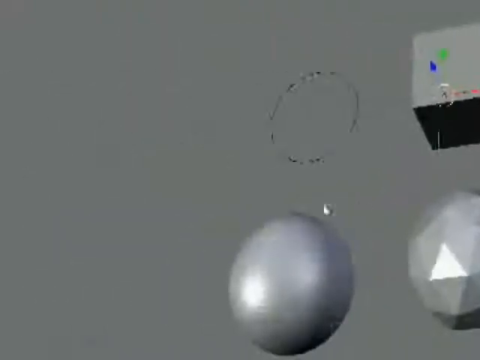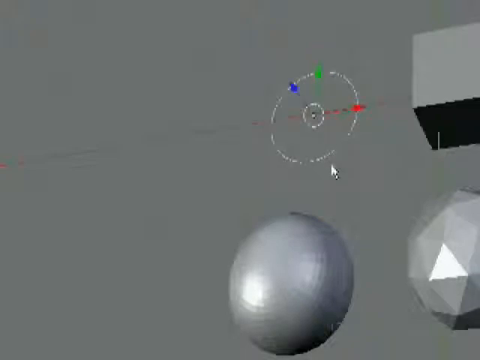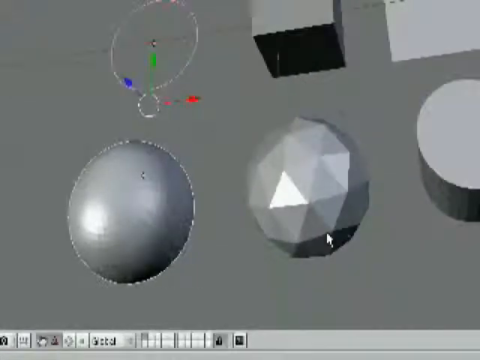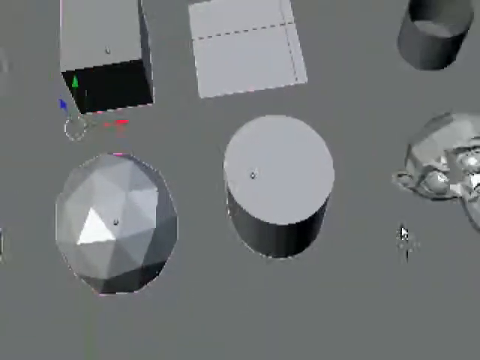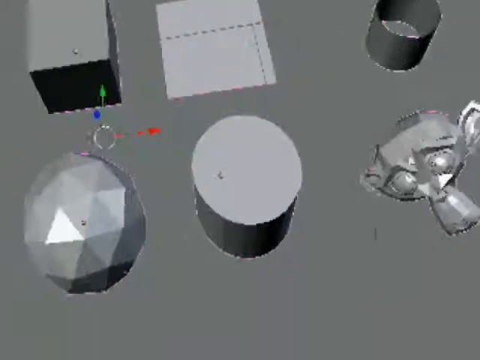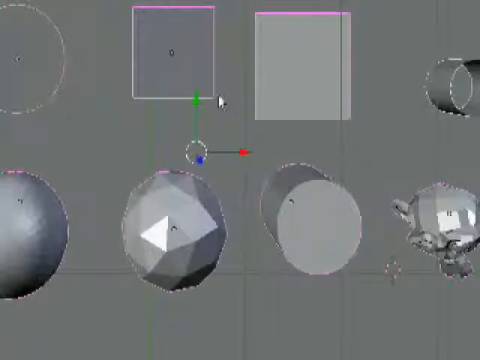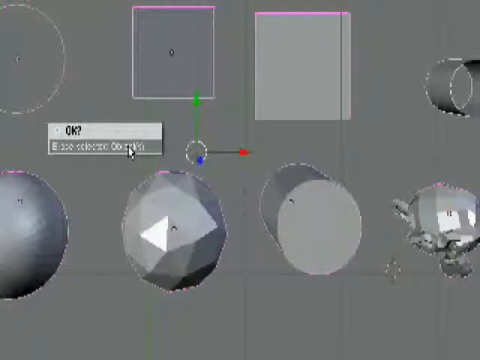So let's select multiple objects. Just right click, then hold down the shift key and right click more objects until we have them all selected. So let's go into top view and hit the X key, which deletes objects. So I hit the X key. It says erase selected objects. Click. They're all gone. Let's go somewhere in the middle here and add our next set of objects.